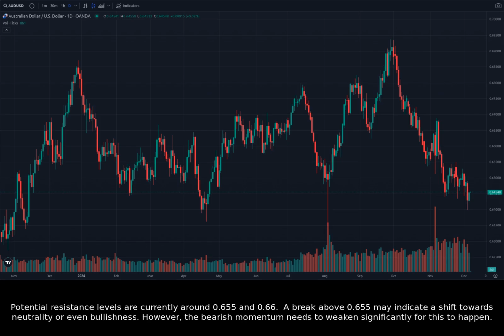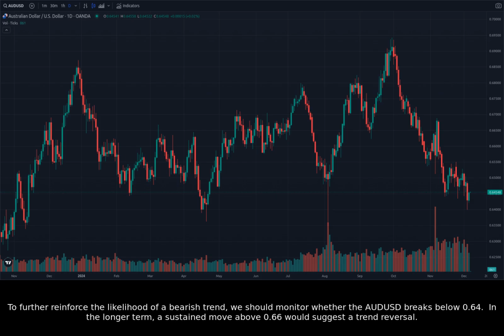A break above 0.655 may indicate a shift towards neutrality or even bullishness. However, the bearish momentum needs to weaken significantly for this to happen. To further reinforce the likelihood of a bearish trend, we should monitor whether the AUDUSD breaks below 0.64. In the longer term, a sustained move above 0.66 would suggest a trend reversal.